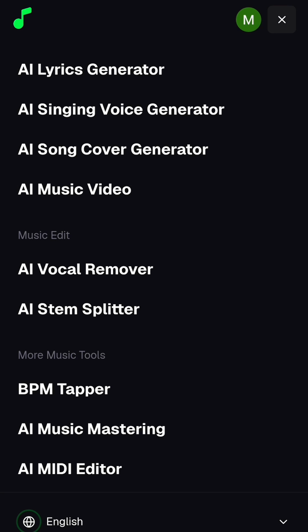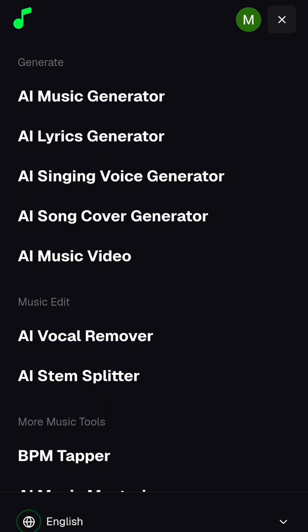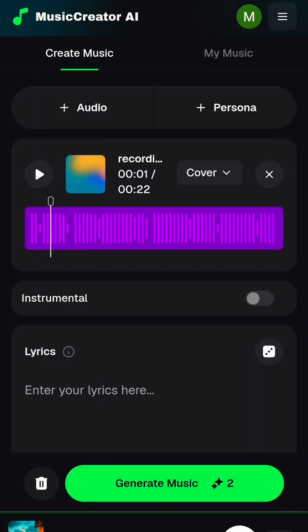All these things you can see in my next video. I'm going to review how you can use all these AI tools, because if I want to do that right now, this video will be so long. But you can use this AI tool to start generating music for yourself. Even though you don't know how to sing, you can use your own language, you can use any language, and it's going to work perfectly for you.